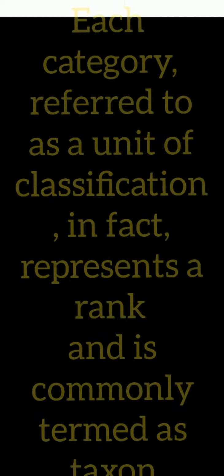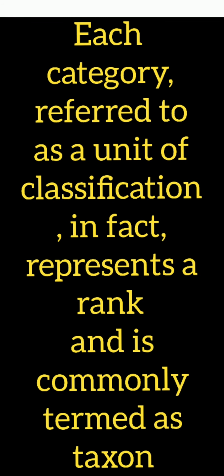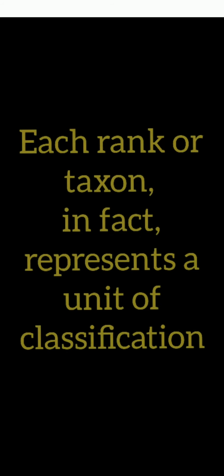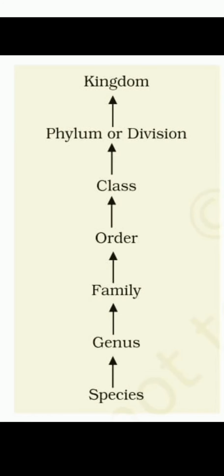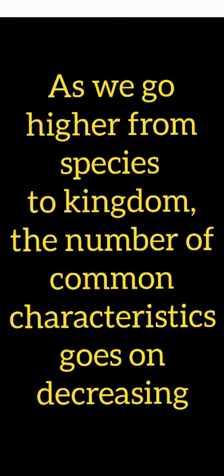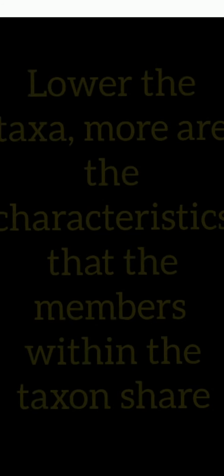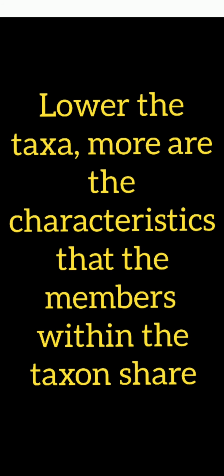Taxonomic categories. Each category referred to as a unit of classification in fact represents a rank and is commonly termed as taxon. Species, genus, family, order, class, phylum or division, kingdom. These are the taxonomic categories and this arrangement of taxonomic categories is referred to as taxonomical hierarchy. As we go higher from species to kingdom, the number of common characteristics goes on decreasing. The lower the taxa, the more are the characteristics that the members within the taxon share.